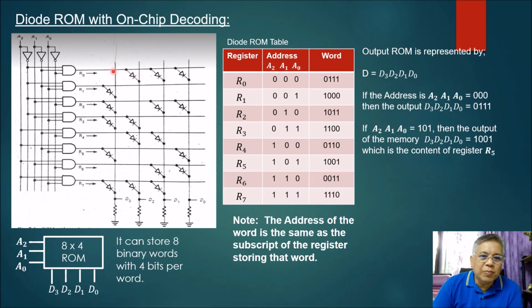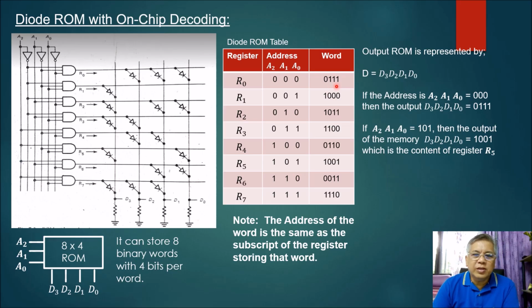component. So if there is a 1 that passes through here, the diode becomes forward bias. So the current will flow here, and the output D sub 2 will produce a 1. And as this one here is forward bias, the output D sub 1 is 1. Then here you have a diode, forward bias, so the output here will be equal to 1 also. So the output of your read-only memory will be 0, 1, 1, 1, which is this particular output.